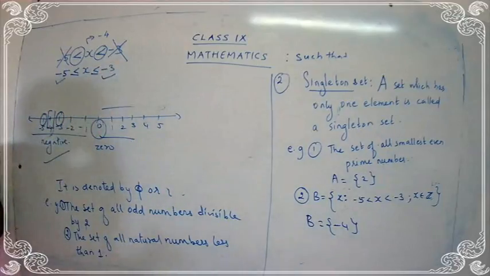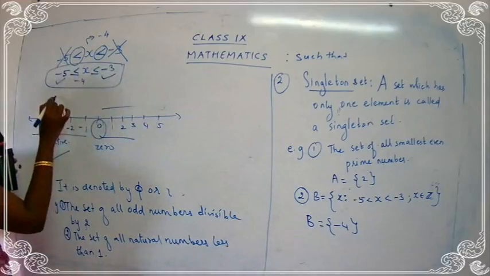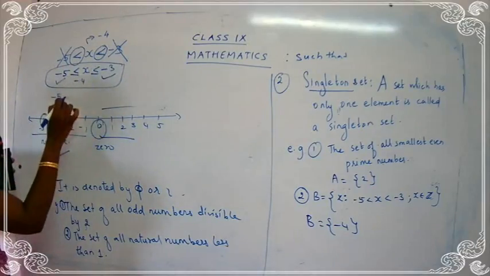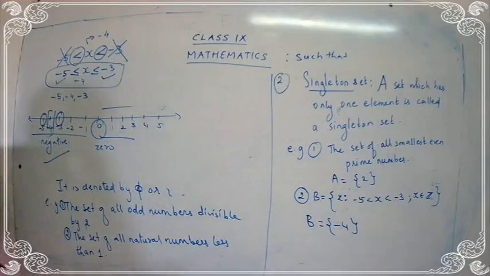Also, we should take minus 3. And also, what is the number present between minus 5 and minus 3? Yes, minus 4. So, what will be the answer for this? Minus 5, minus 4, minus 3. Clear, children? See, there is a difference.